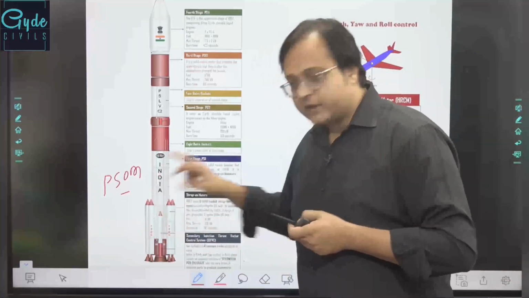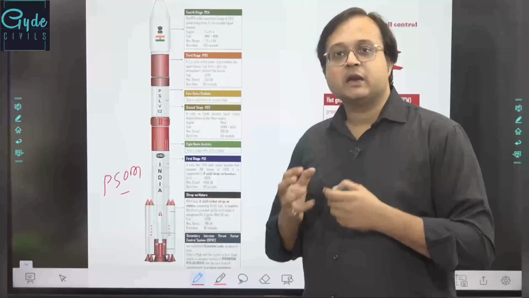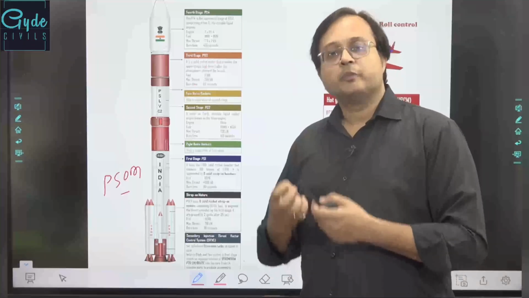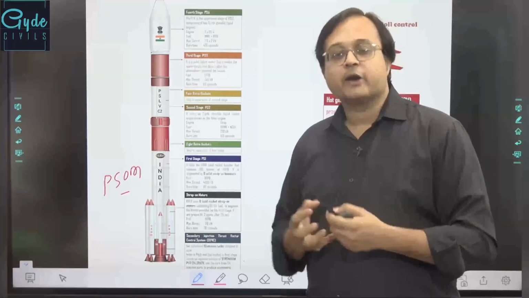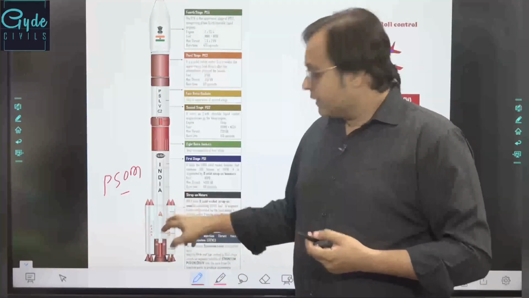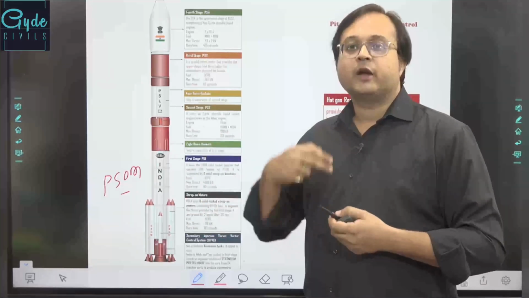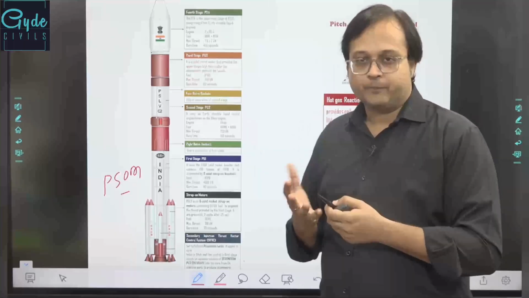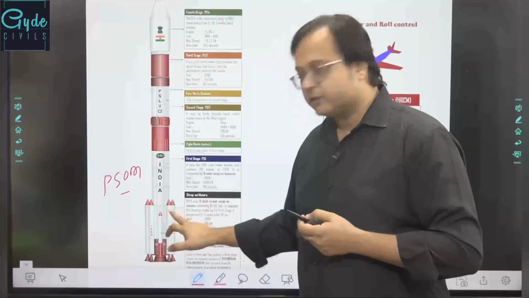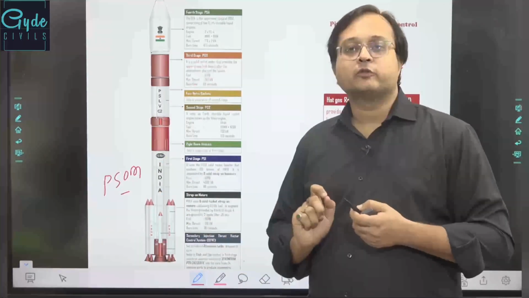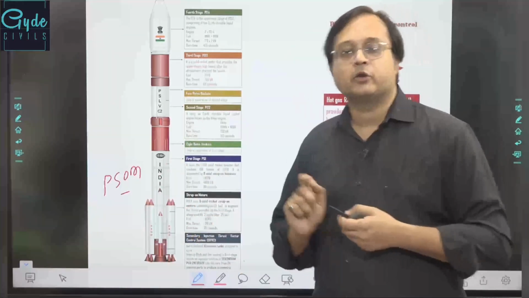Now, out of the 6 strap-on boosters that we have in PSLV, 4 strap-on boosters are lit on the ground itself, along with the core system. The rest, 2 strap-on boosters, are fired 25 seconds after the launch of this vehicle. So they last longer, right? The strap-on boosters and the primary core, which is S139, contain 138 tons of solid fuel. The strap-on motors contain 9 ton or 12 ton of solid fuel.